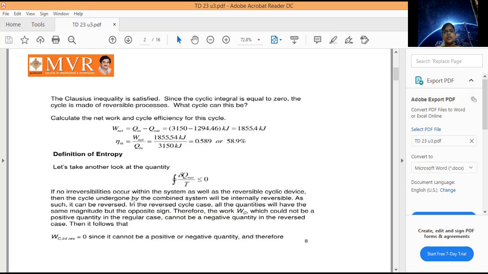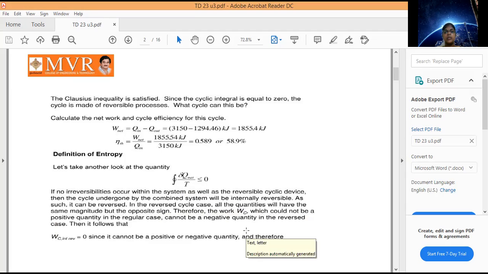If no irreversibilities occur within the system as well as the reversible cyclic device, then the cycle undergone by the combined system will be internally reversible. As such, it can be reversed. In the reversed cycle case, all the quantities will have the same magnitude but the opposite sign.